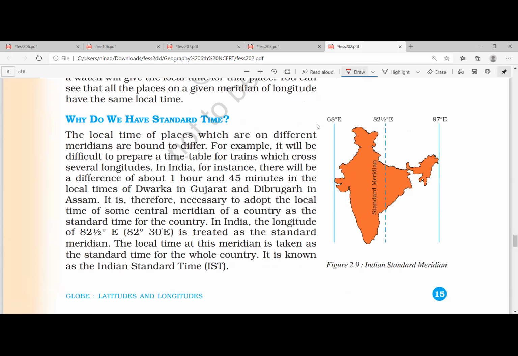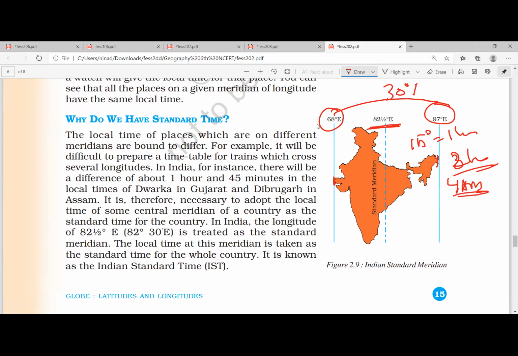Now coming to Indian Standard Time, look at this. 82.5 degrees is the Indian Standard Time meridian, and we follow only one time zone, even though there is approximately a 30 degree longitude difference. 15 degrees is 1 hour, so another 15 means 2 hours. The sun rises at 4 a.m. in Arunachal Pradesh and 6 a.m. in Gujarat. There is a 2 hour difference, but still we have only one time zone in India.